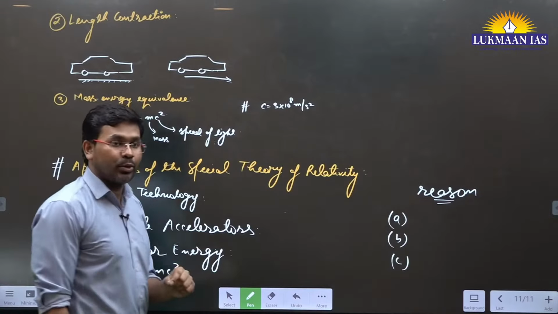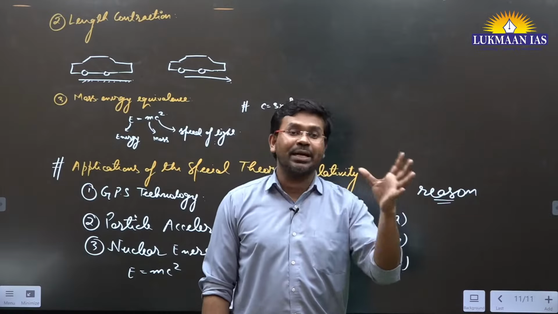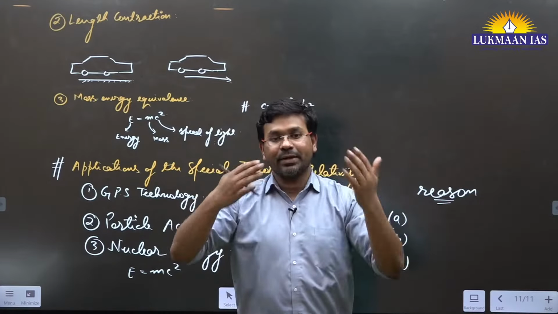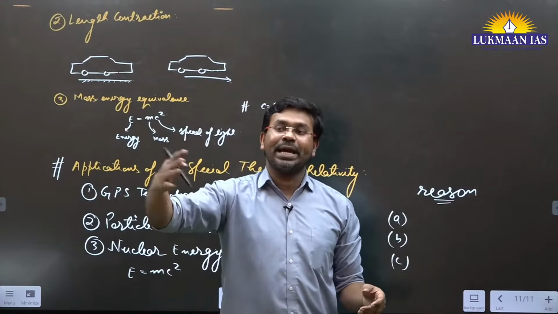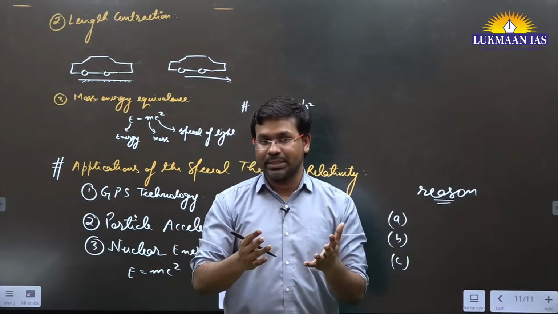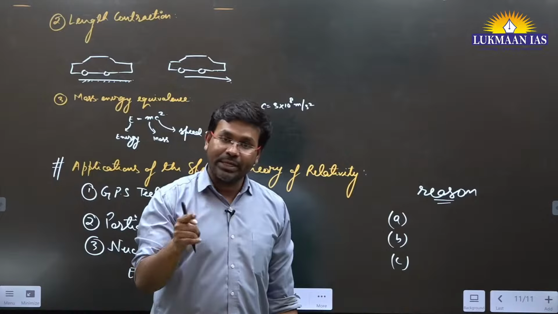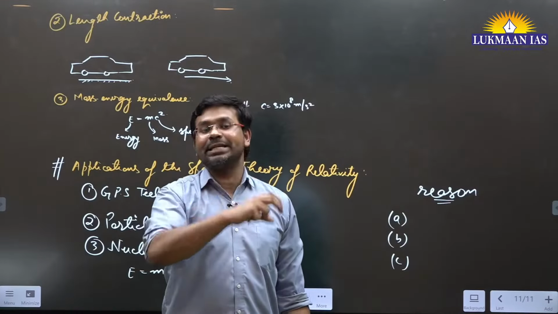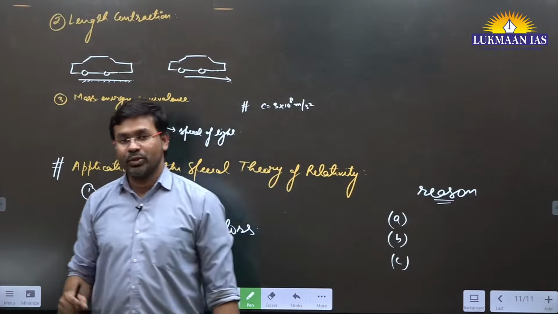For example, on the surface of the sun, a lot of reactions are happening. The sun is continuously losing energy, and since it is losing energy, it is also losing mass. Since it is losing mass, its gravity will change, because gravity depends on the density of a body.